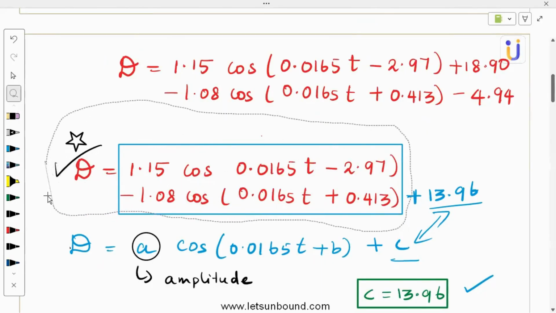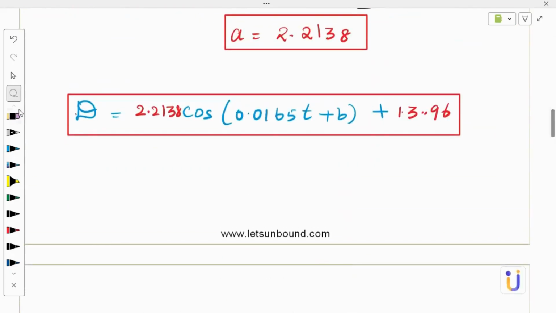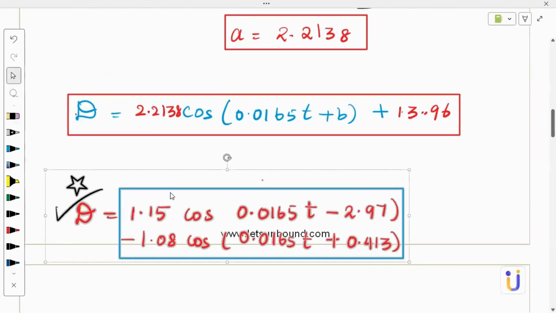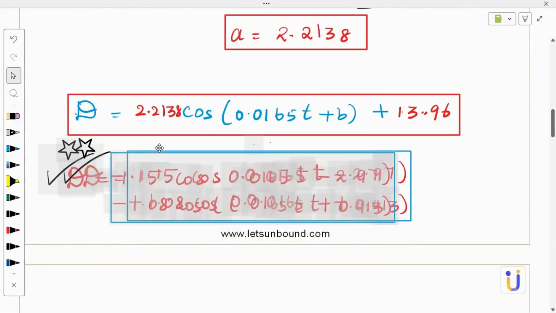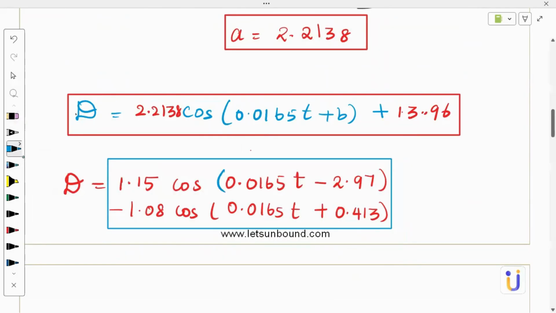We want this D again to find out the B. Right. So what should I do? B is inside. So amplitude and y-intercept, that was quite easy. But what can we do here?